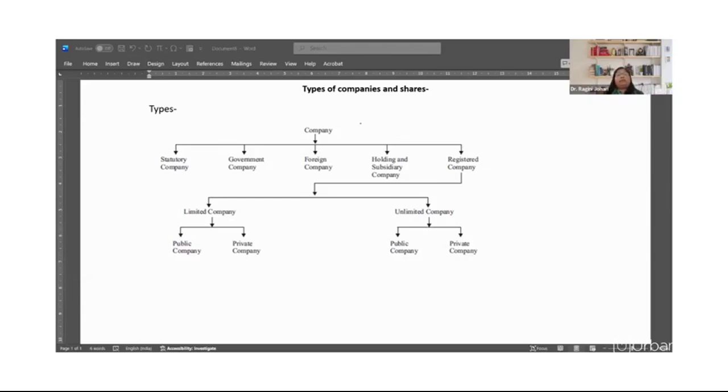Then limits the number of members to 50. That is, minimum number of members would be 2, maximum would be 50. But this would not include persons who are employees of the company. And the name of the private company ends with private limited company, right?